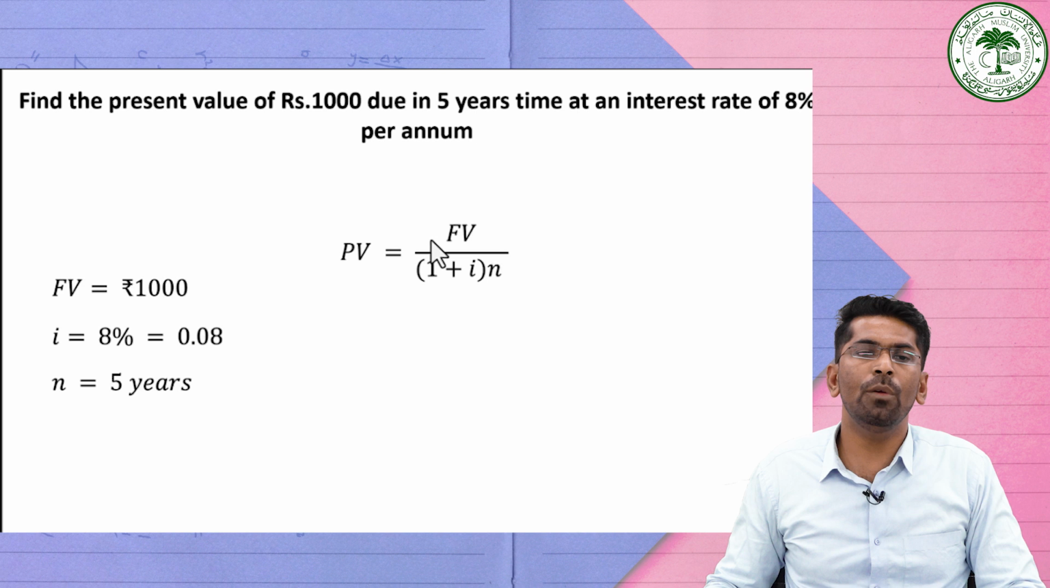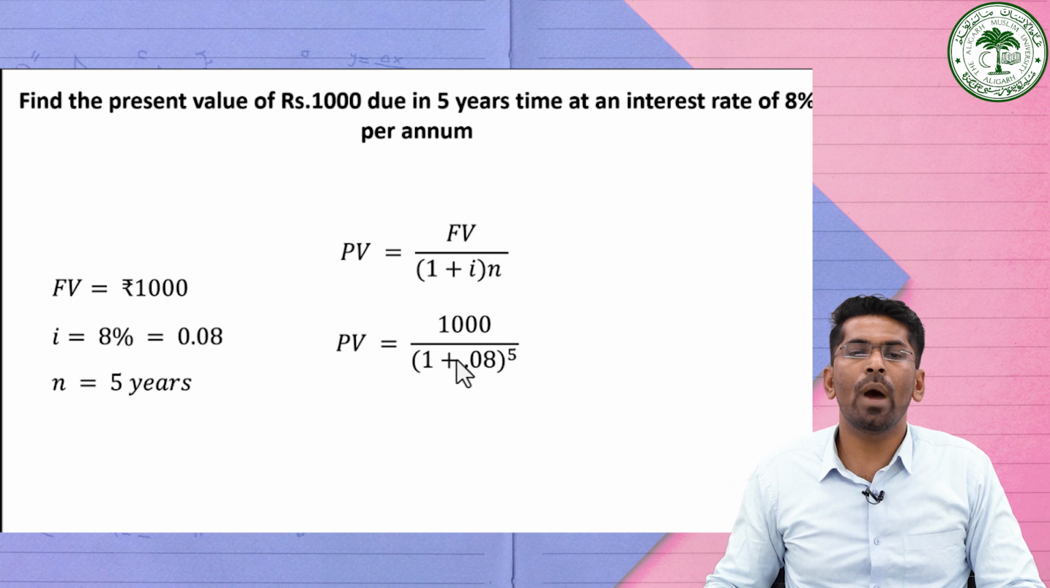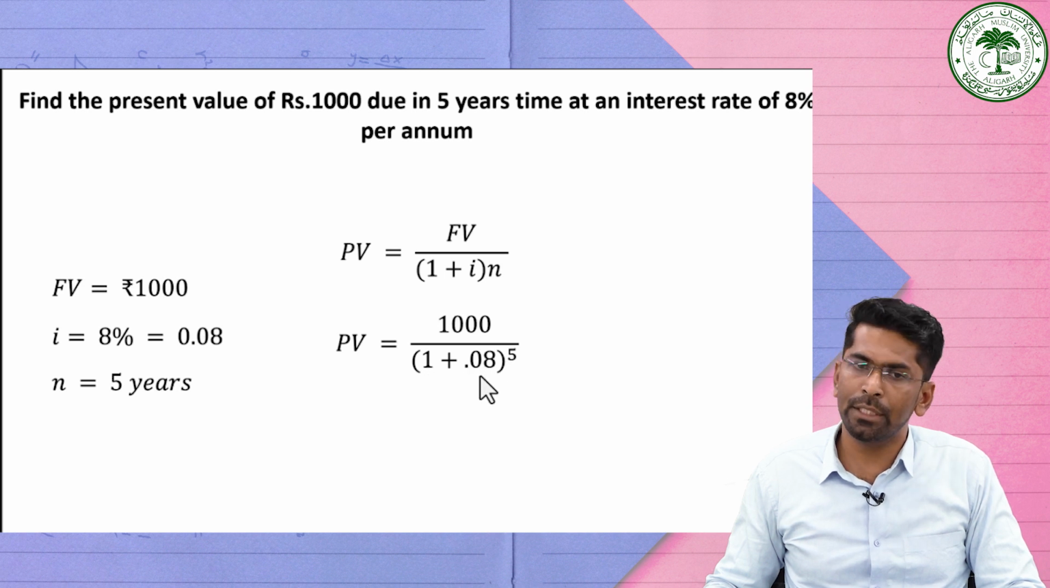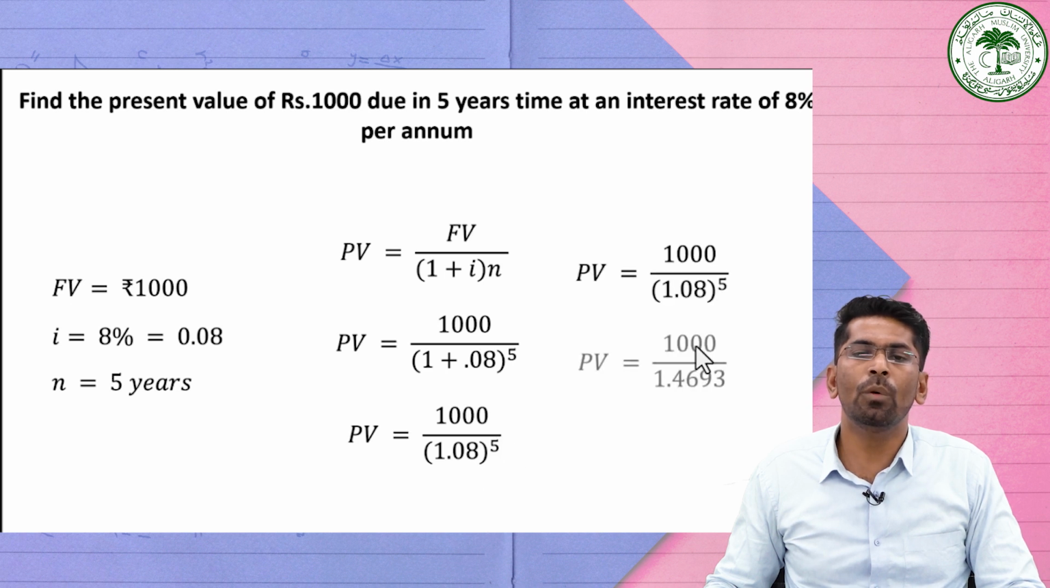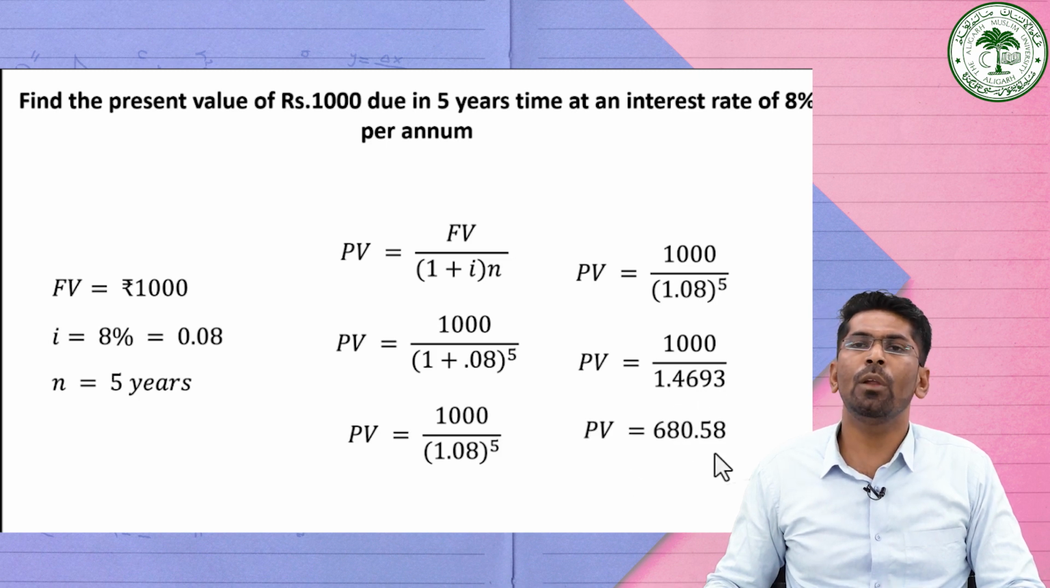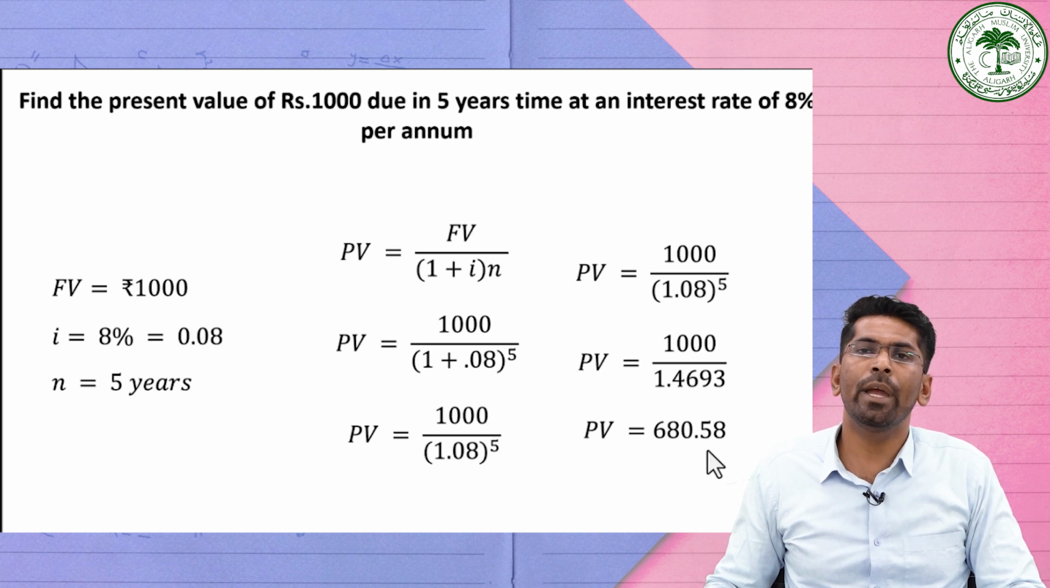So here the future value is 1000, and we are substituting, divided by (1 plus i, which is 0.08) raised to the power 5. Simplifying again, it is 1000 divided by 1.08 raised to the power 5. What is the value of 1.08 raised to the power 5? It is equal to 1.4693. If you divide 1000 by 1.4693, then the present value will be 680.58.